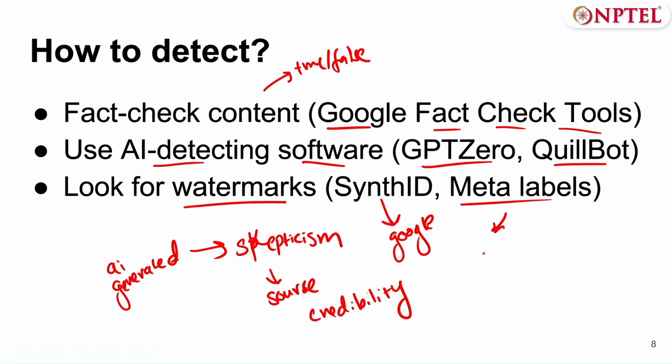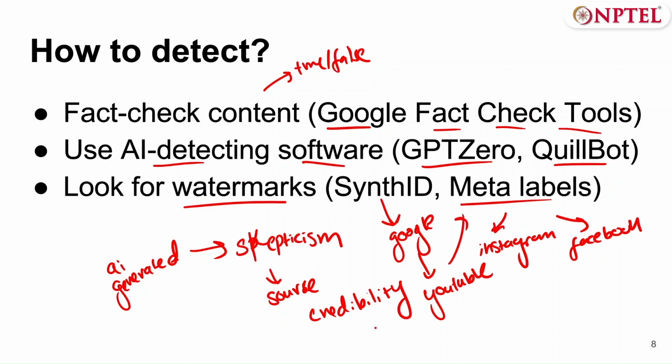Platforms such as Instagram and Facebook will have meta labels as well. Basically, if any post has been put up, it'll flag it as AI content. We'll look at an example a bit later. YouTube also has something very similar to these meta labels. They have their own form of flagging AI generated content.